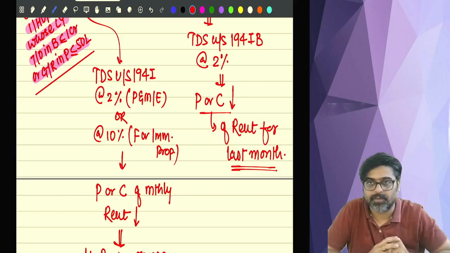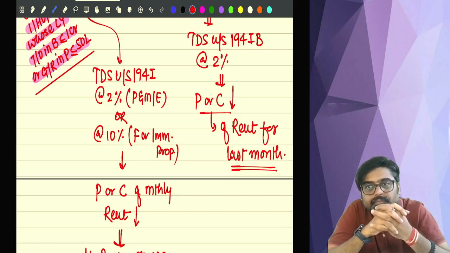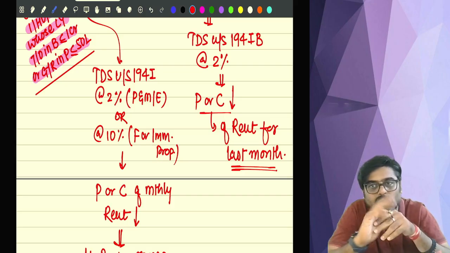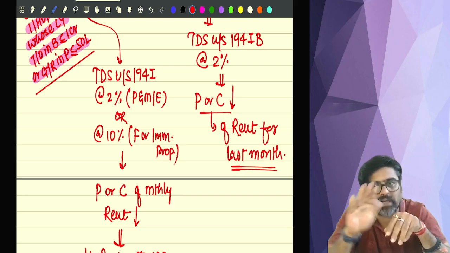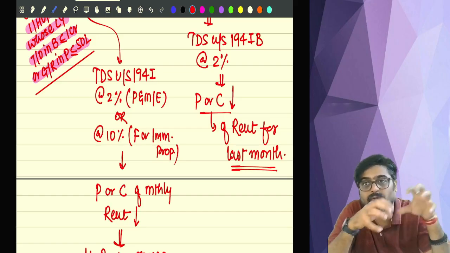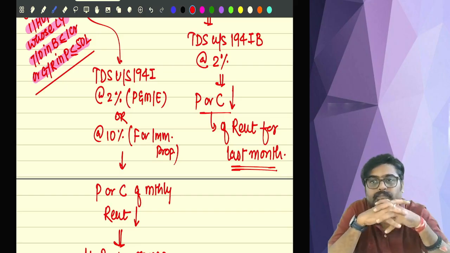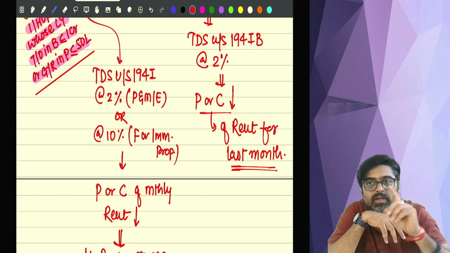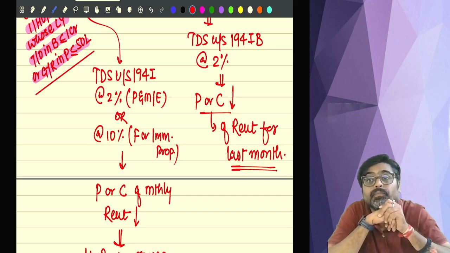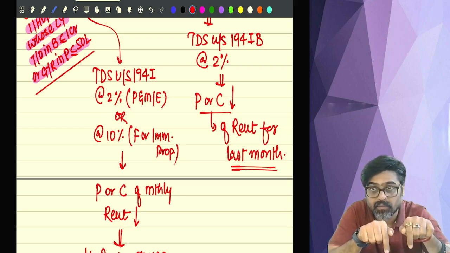Now for example, you are an individual or HUF. Last year business turnover was not more than 1 crore. Last year professional receipt was not more than 50 lakhs. And you have taken one immobile property on rent from me. Monthly rent is 1 lakh. Is the monthly rent more than 50,000? Have you taken the property on rent from April?